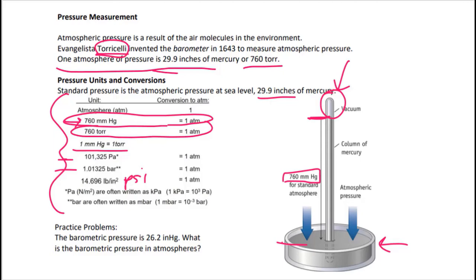And I'm going to write down this one, that 1 atmosphere is equal to 29.9 inches Hg. Hg is mercury, so inches of mercury.